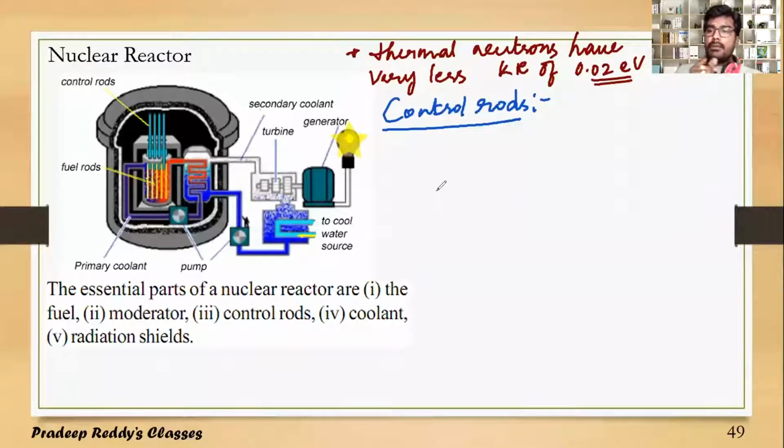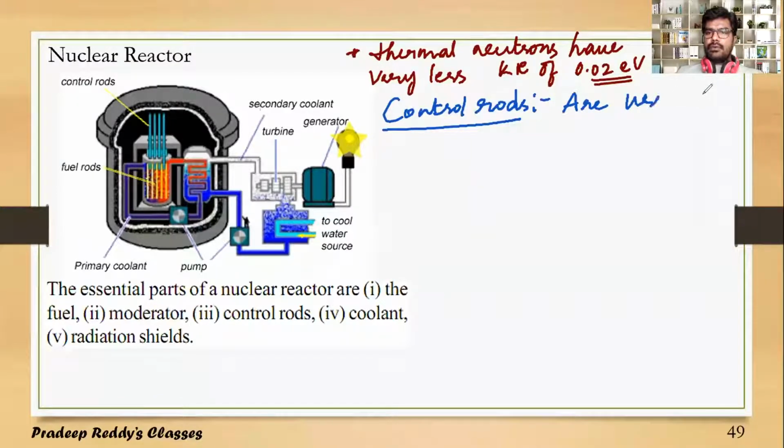In order to absorb those neutrons, we will be inserting control rods in the nuclear reactor core.